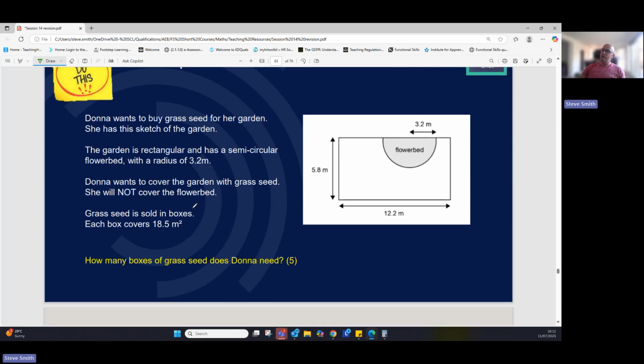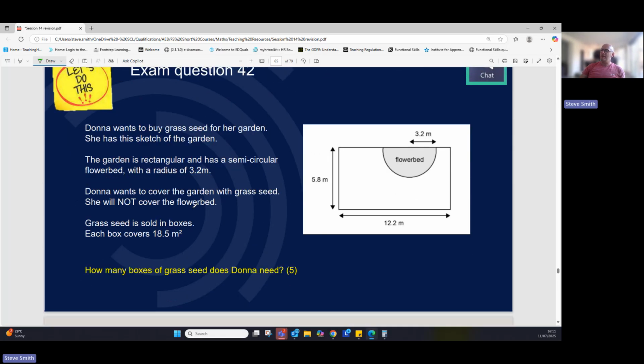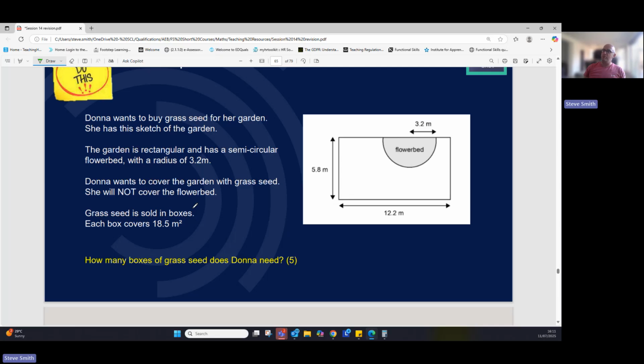Let's go to the next question. We're still on circles. I can see the word semicircle right there. That's jumping out at me. So when we see the word semicircle, I want to underline it and put a 2 underneath because I know I've got to divide whatever I do for the circle by 2. It's told me the radius, so that's interesting.